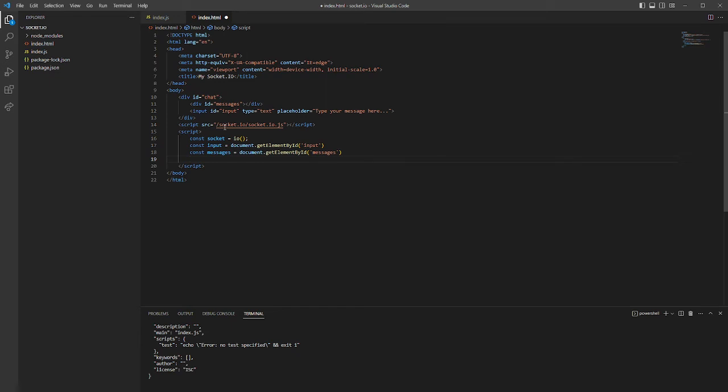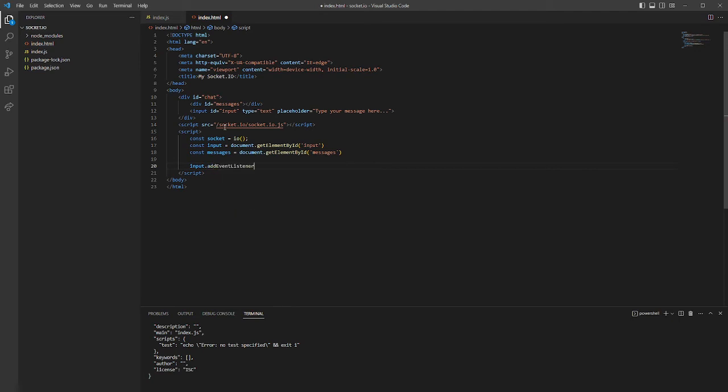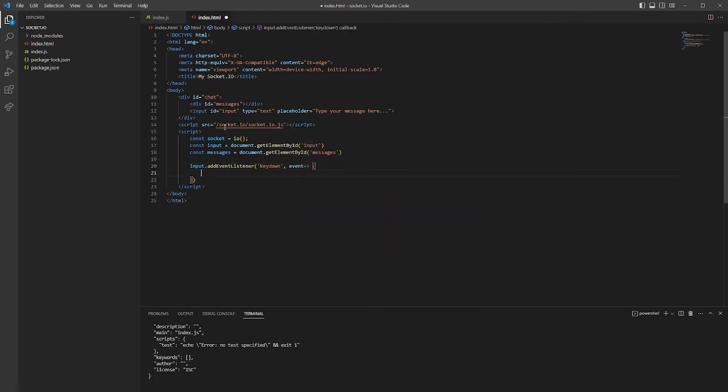Okay, and the next thing, when we create our input and messages, we will listen for an event fire on the input. So when we write something in our input and press enter, we would like to send the message to another user that is connected to the server that we just created. So we'll add an event listener on keydown, we'll create event, and first of all, we'll check if event.key equals enter.